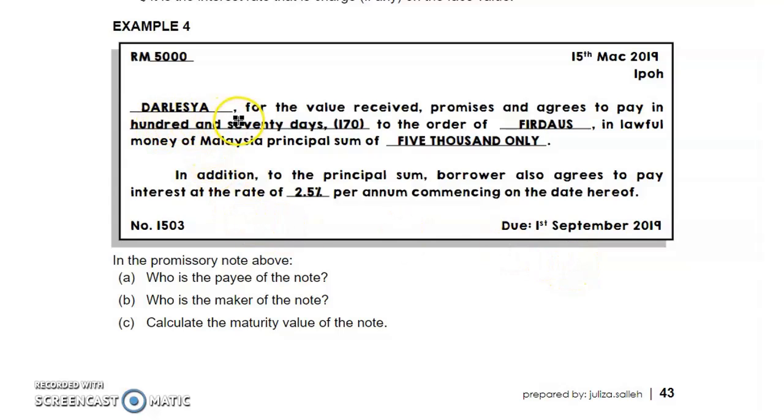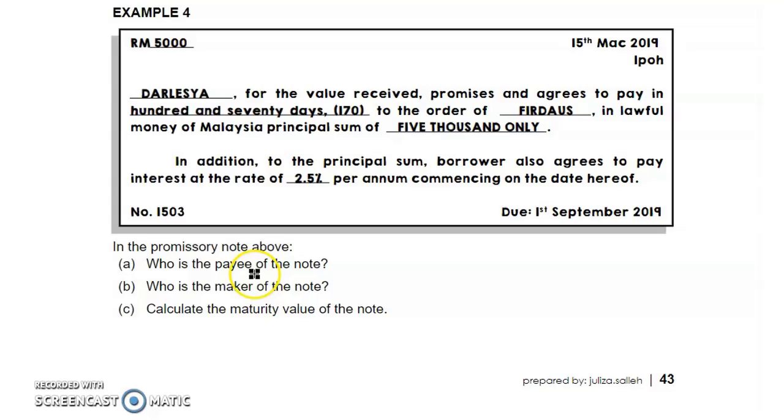Dalisha, for the value received, promises and agrees to pay in 170 days to the order of Firdaus, in lawful money of Malaysia, the principal sum of 5,000 only. In addition to the principal sum, the borrower also agrees to pay interest at the rate of 2.5% per annum, commencing on the date hereof. The payee is the lender who gives the money to the borrower, so here the payee is Firdaus.